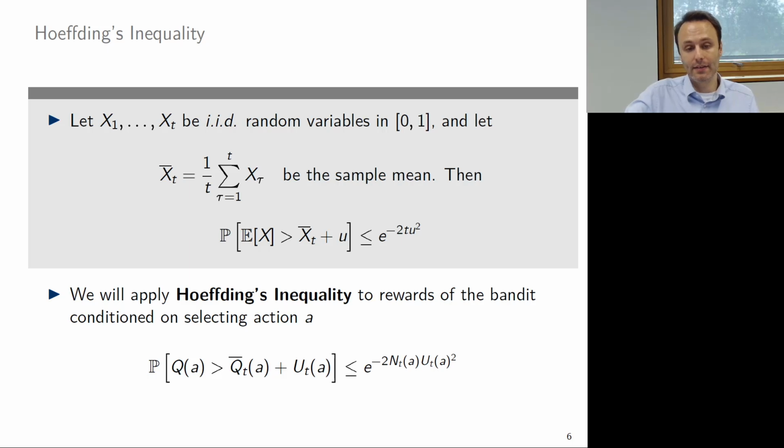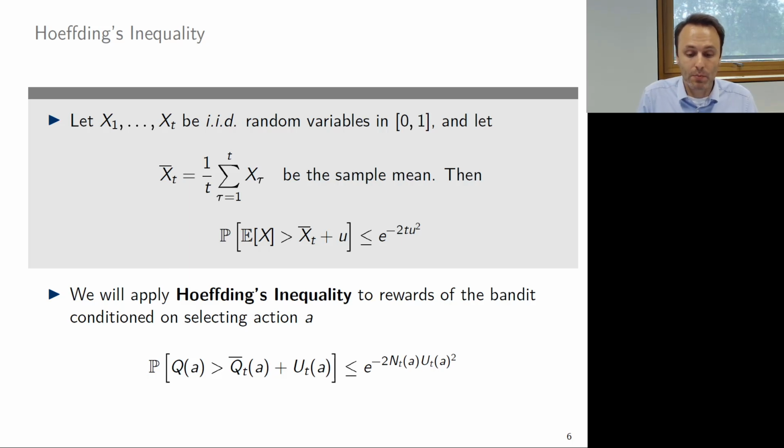And this u is again the upper bound. So we have the upper bound on both sides. And we make use of this. So instead of the t, we include the number of times we played a given arm. Instead of the sample average x bar t, we put in our estimated mean reward. And instead of the u, we put in our upper bound for each of the u's. And the q of A will be the population success rate.